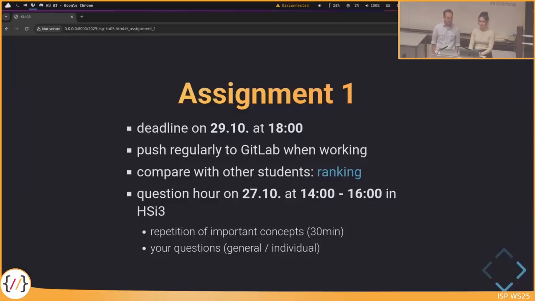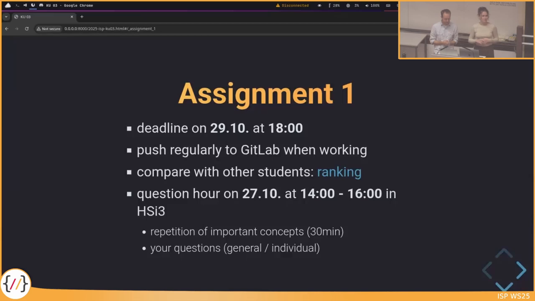One remark that we often already told, but we also want to tell it one more time: when you work on assignment 1, please push regularly to GitLab. Just don't wait until everything is done and nice and then submit your last version. But please, whenever you complete a new feature in your assignment, then push to GitLab so that there is always some version on Git, and that it cannot happen that there are some problems on the last day and you're not able to submit your last version.